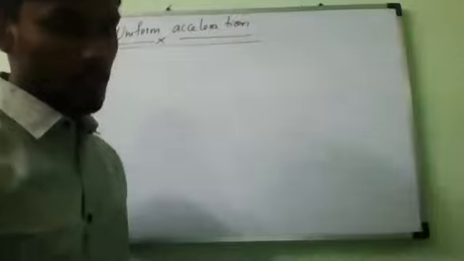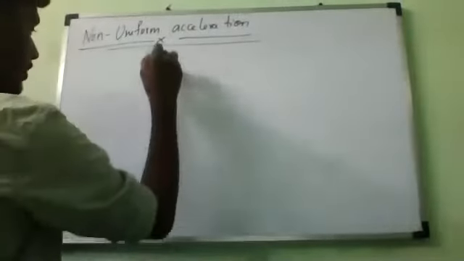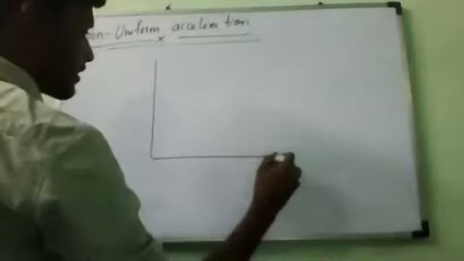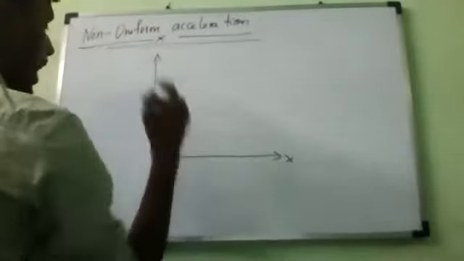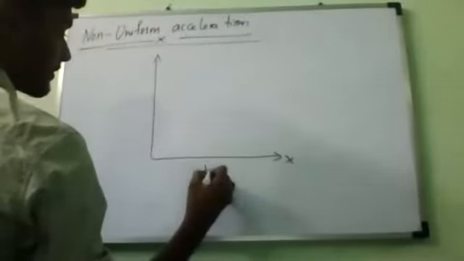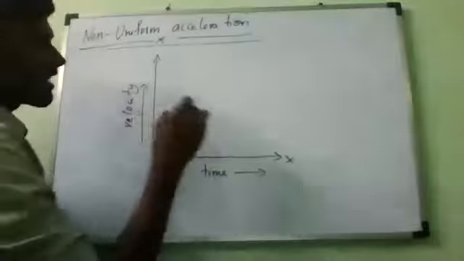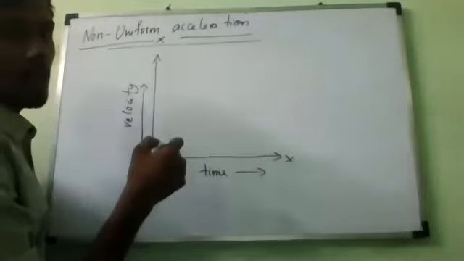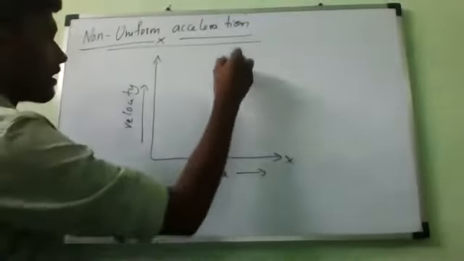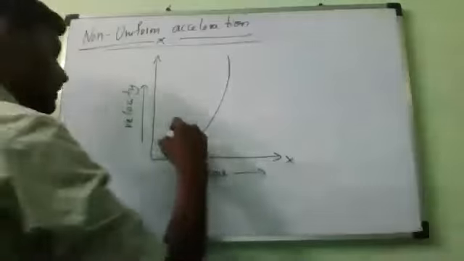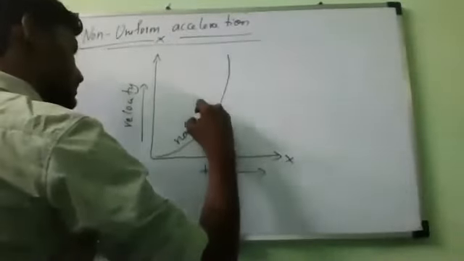Now let us see the graph, how the graph will be presented. So x-axis, y-axis. What is the x-axis? Time. And the y-axis? Velocity. So it is curved. Always remember, a non-uniform acceleration is a curved line. This is the non-uniform acceleration.